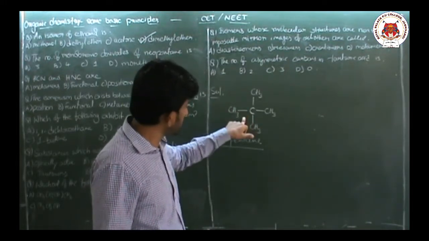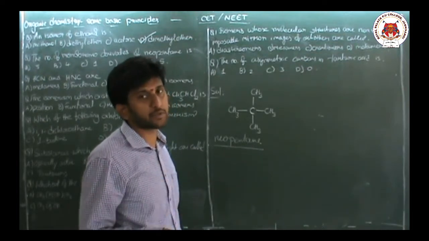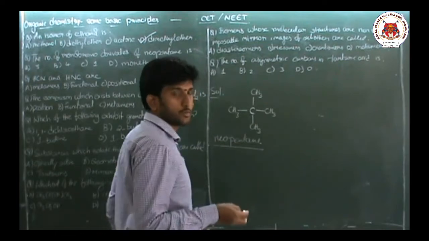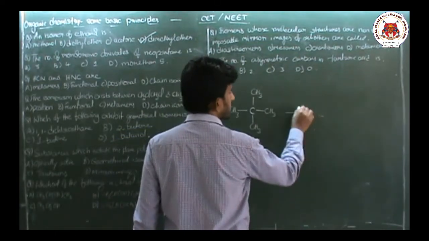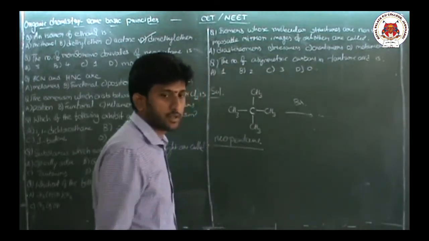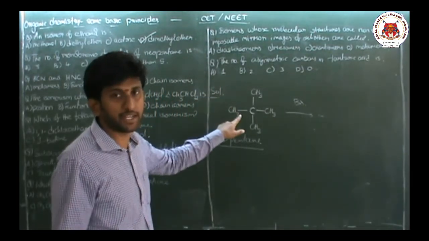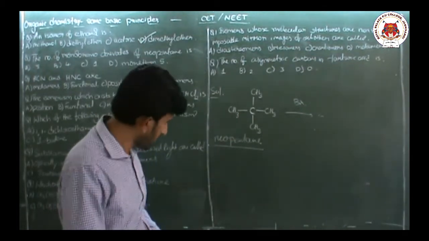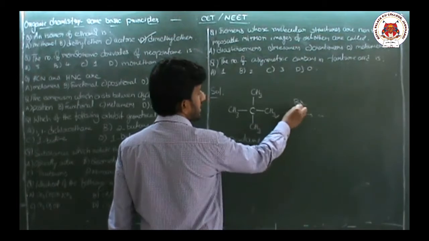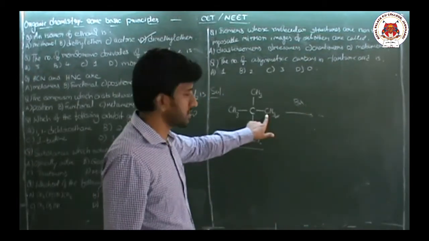Now, how many types of monobromo compounds can this neopentane form? Let us assume some bromination reaction is going on. How many types of monobromine substituted neopentanes are possible? Let us assume one hydrogen from here is removed and bromine attaches to this carbon.